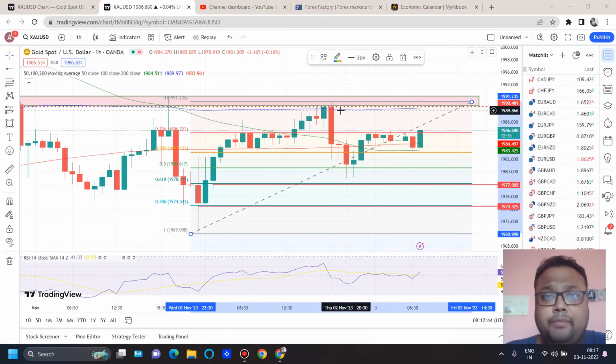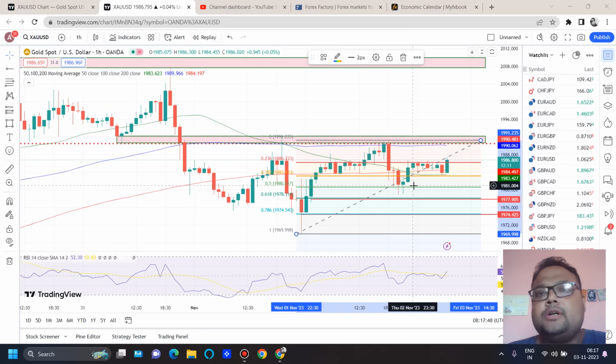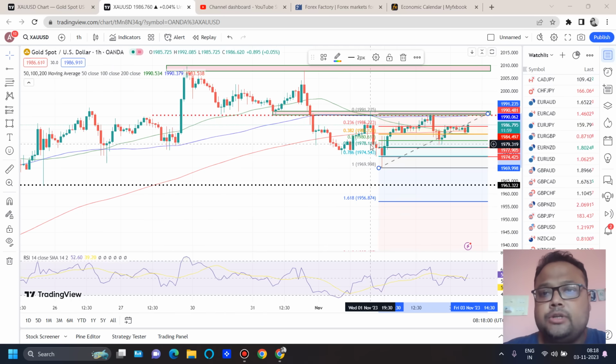So before NFP, if the market shows downside, you can look for a quick buy position at 1977, 1974, 1970. But as I said, confirmation is important, so switch to a lower time frame to observe the market behavior. If you see the market is bouncing, then only go for a buy position.